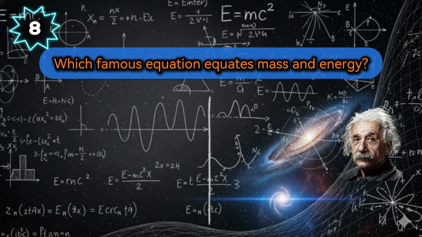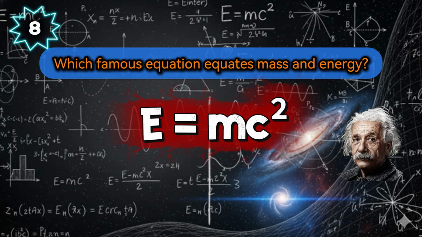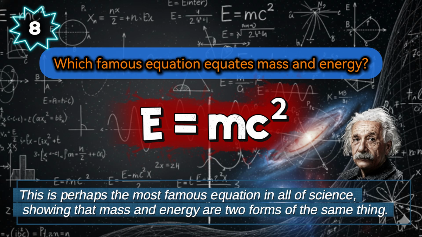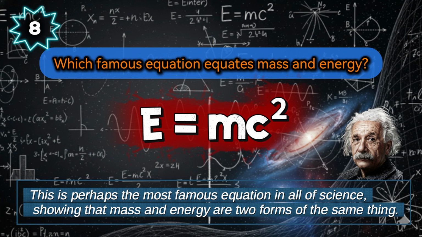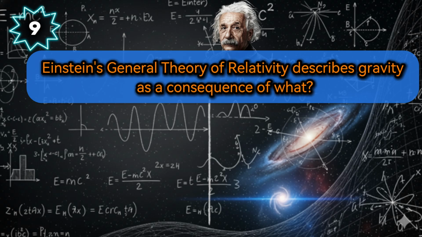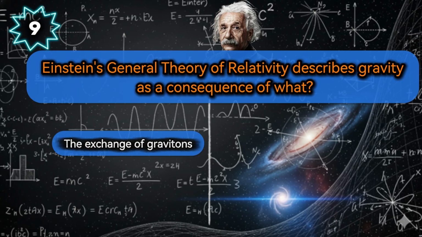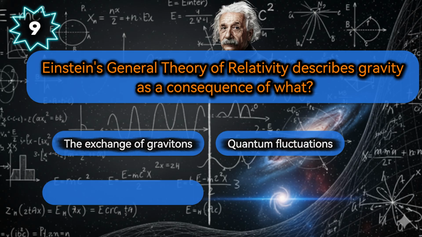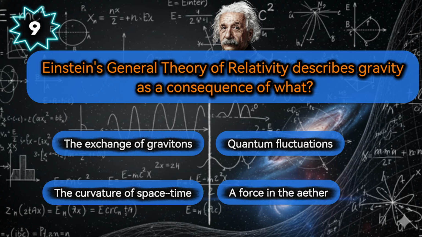The world-changing equation is E equals mc squared. This is perhaps the most famous equation in all of science, showing that mass and energy are two forms of the same thing. A decade later, a greater theory emerged. Einstein's general theory of relativity describes gravity as a consequence of what? Take your pick: the exchange of gravitons, quantum fluctuations, the curvature of space-time, or a force in the aether.